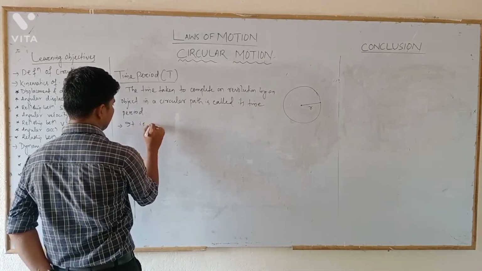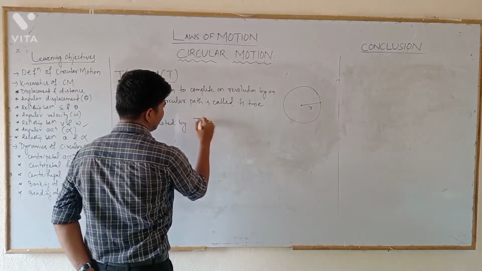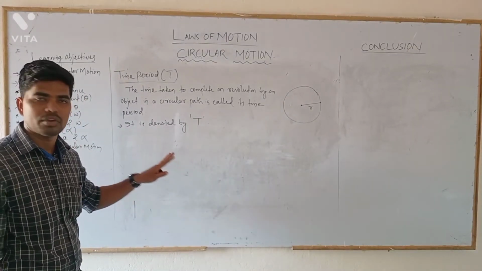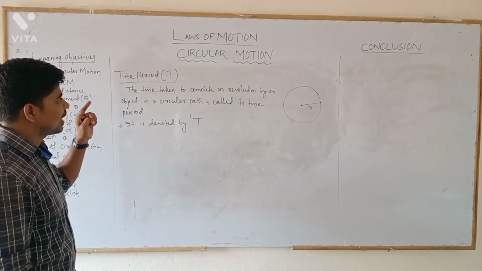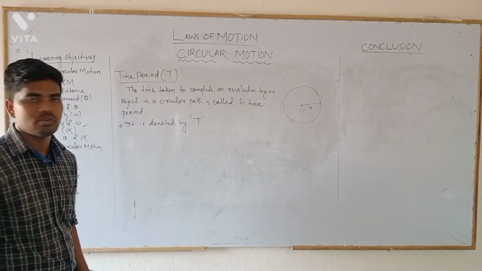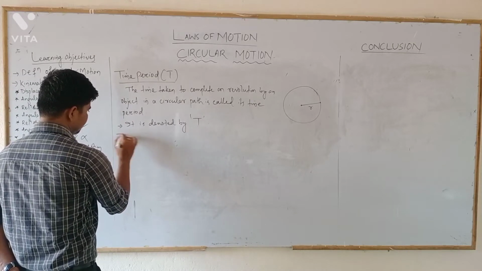It is denoted by capital T. It is measured in second or hour or minute, whatever your choice. But the time to complete one complete revolution in a circular path is called time period. Clear?